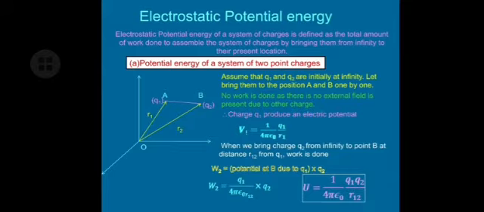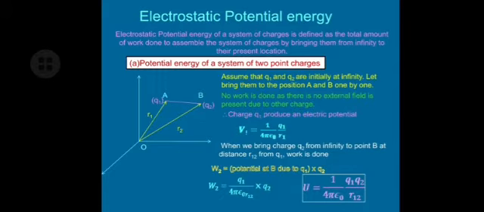But if we bring these two charges closer to each other, work has to be done against the force of repulsion. This electrostatic force is a conservative force, and hence this work done is stored in the system as potential energy.